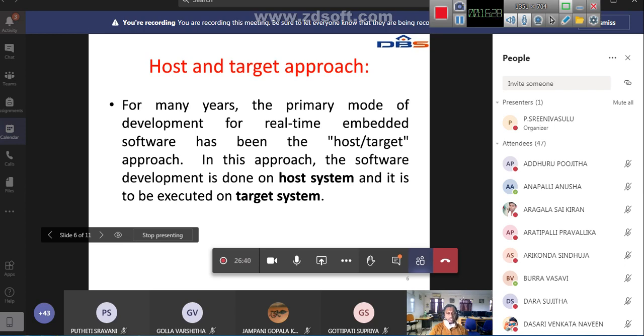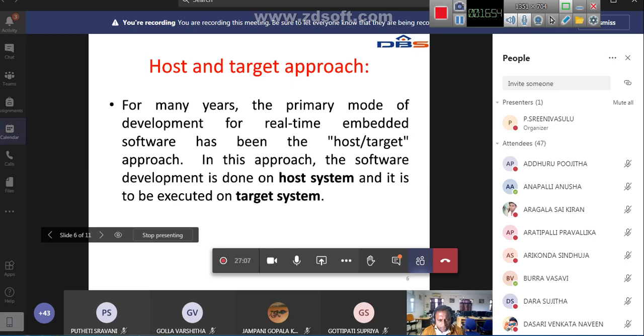Suppose I am hosting the meeting, you are the attendees. Organizer, attendees, like that. Same thing, host and target. The software development is done on the host system and it is to be executed on the target system. Okay, clear?